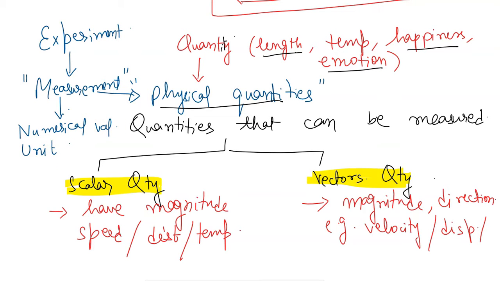Both of these are important, so we will remember them. We will also talk about, if we are doing any kind of measurement, what are the possibilities of errors and how we can finally compute the errors in a measurement.